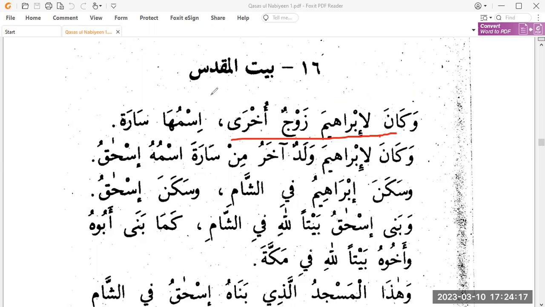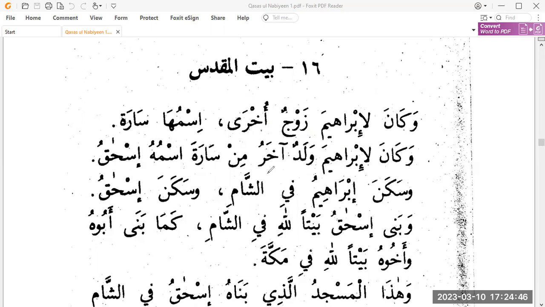You do not use allazi here, because zawjun is indefinite, so you cannot have allazi for an indefinite noun. Allazi would be qualifying a definite noun. But in translation we will do it. There's a grammatical rule here that you will bring in whose in the English translation. Ismuha Sarah, whose name was Sarah. Kana, was. Then we have another sentence here.